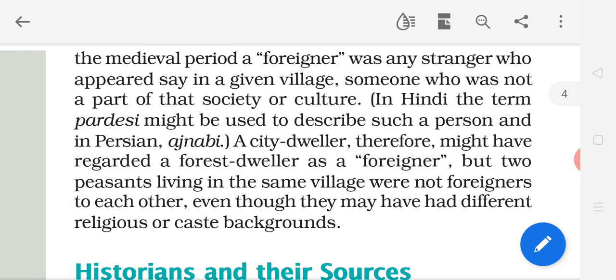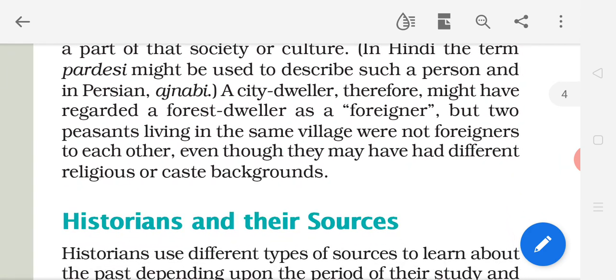In Hindi, the term Pardesi might be used to describe such a person, and in the Persian language, Ajnabi. A city dweller, therefore, might have regarded a forest dweller as a foreigner.